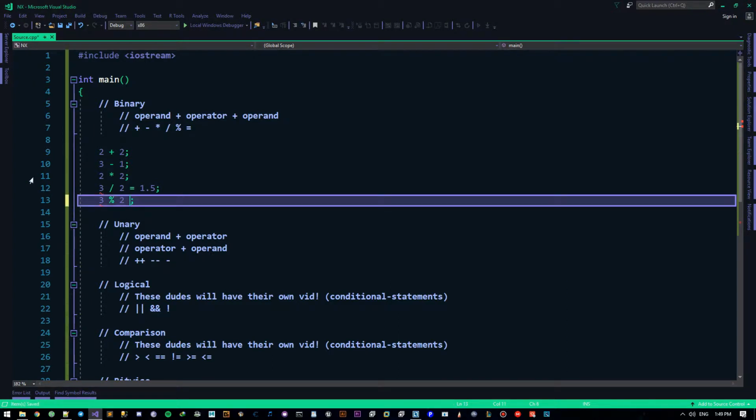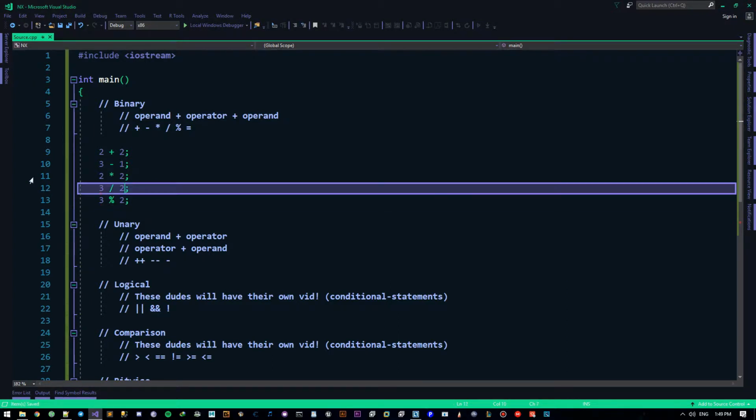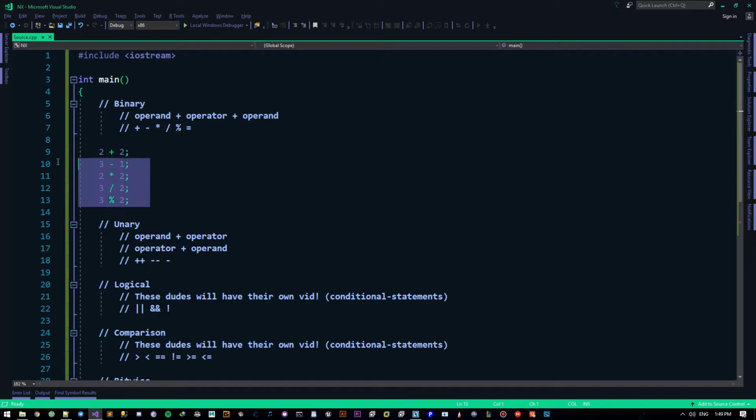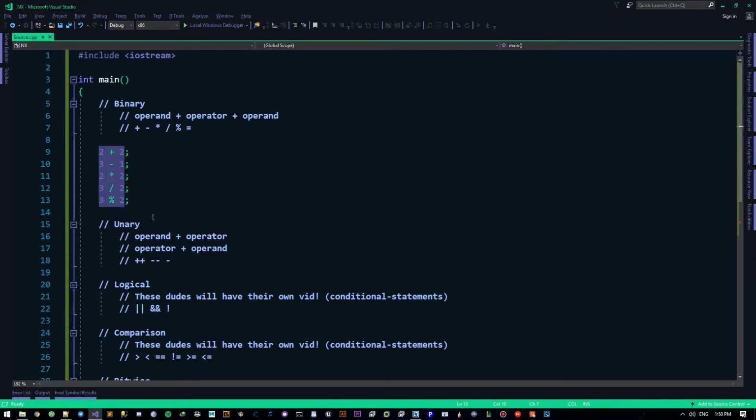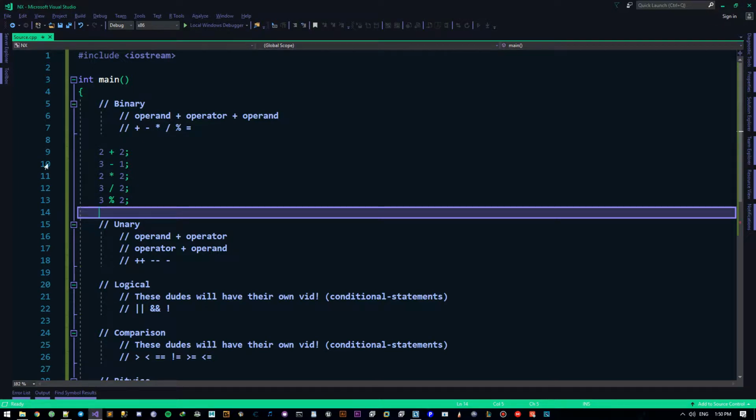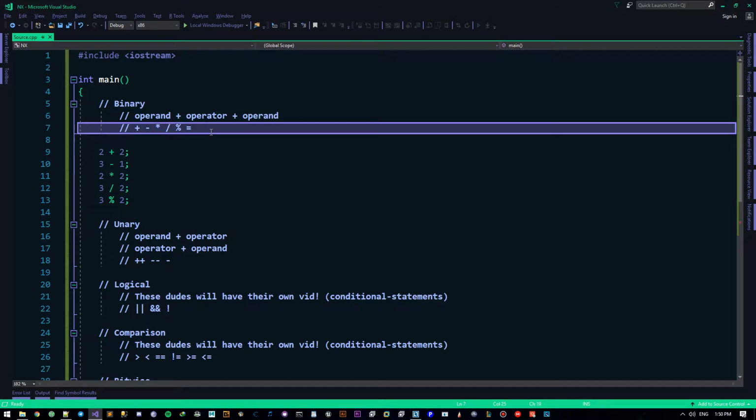Now we don't really care about that, and don't write it like that. As you saw, it had an error here. Now these guys right here are the most important operators that we really care about. The rest, if you find any, like this operator right here, we don't really care about that. We don't care about this one just yet.